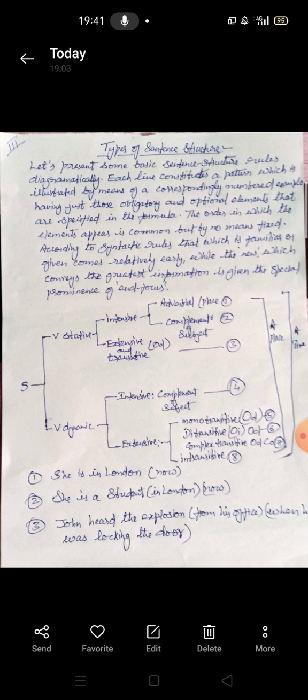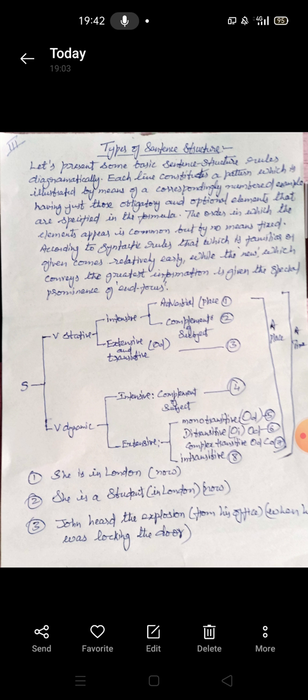So the next, as I told you, a sentence is divided into stative, intensive and extensive. We have talked about intensive, that is, it can have either an adverbial of place or a complement of subject. Extensive may be transitive, which is sentence number 3. Then a sentence can also have a dynamic verb. A dynamic verb is again divided into intensive, which has a complement of subject, which is sentence number 4 or example number 4. And the second part of the dynamic verb is the extensive category.